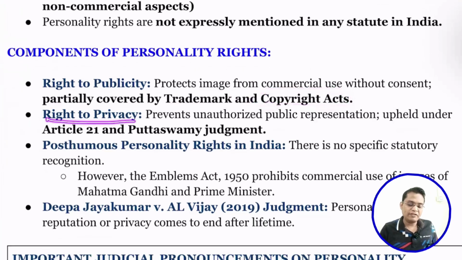Then the right to privacy, which prevents unauthorized public representation, is held under Article 21 as given in the Puttaswamy judgment. I think you already know the Justice Puttaswamy judgment: it held that the right to privacy is protected under Article 21. So you cannot misuse someone's personality traits for your use without the permission of that person.